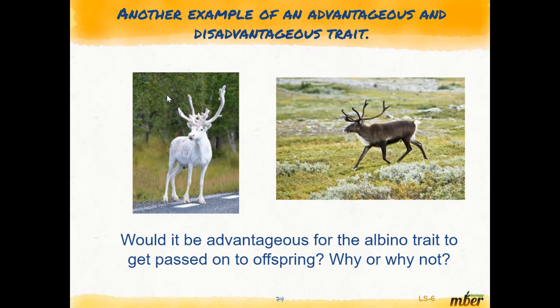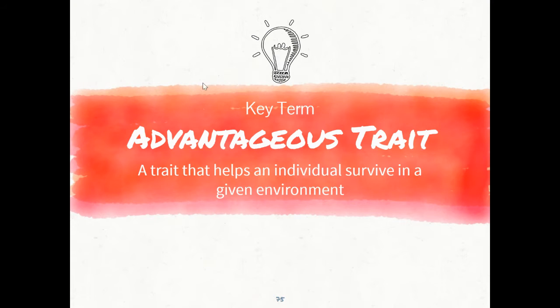Okay, so another example of an advantageous and disadvantageous trait. In the summer months, which of these would have an easier time blending in? Probably this one. You could probably blend in with the trees, right? But in the winter months when it was snowing, who do you think might be better suited? So this guy. I think that it would be advantageous in certain seasons to be this guy, but not advantageous during other seasons, right? As we saw in the bunny trait.